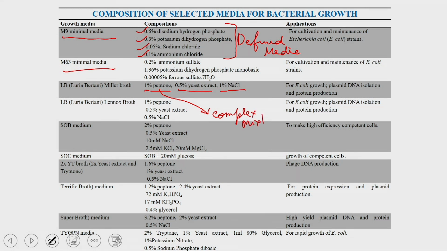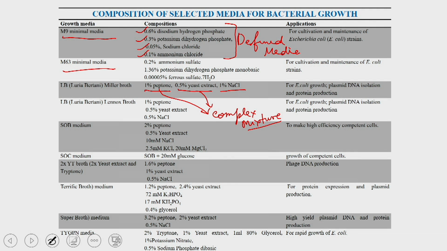So, you do not know what constituents are present in the peptone and what their relative abundance is. The same is true for the yeast extract as well. When you are putting in the peptone, you are actually adding hundreds of molecules. That is why LB and all other such media are not called defined media.